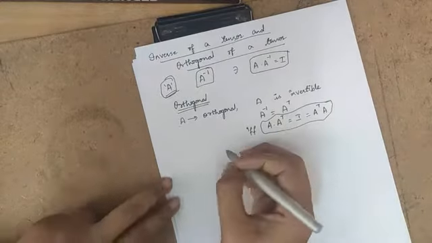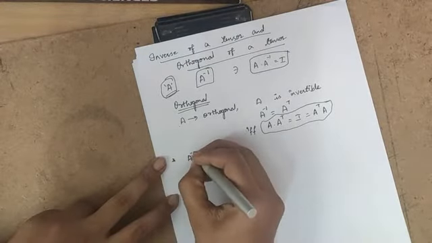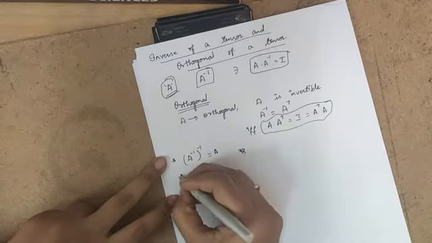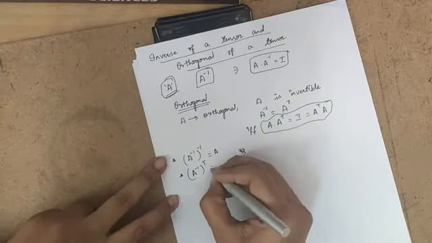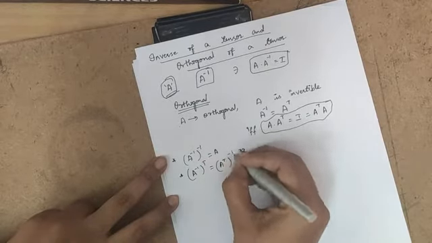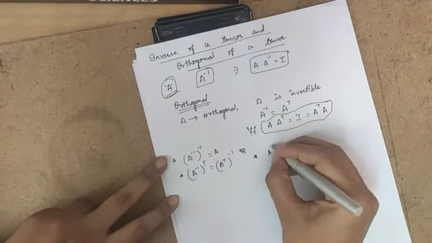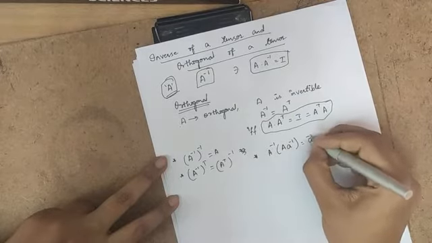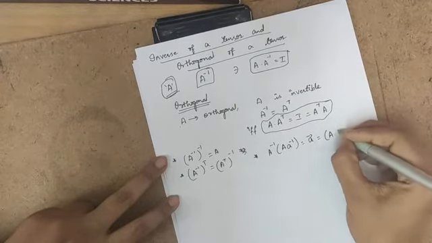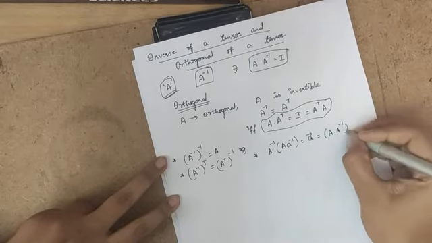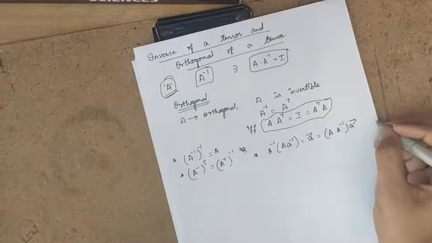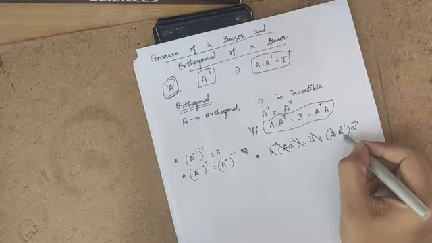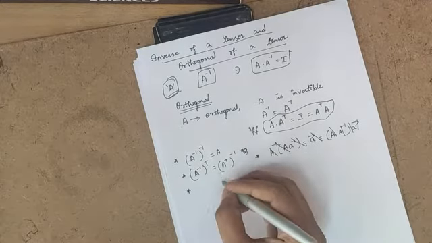Even here there are some properties. A inverse whole inverse is equal to A. A inverse whole transpose can be rewritten as A transpose whole inverse. Sorry, this property is not correct; I will rewrite it here.